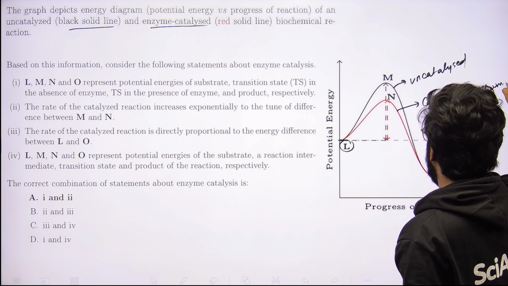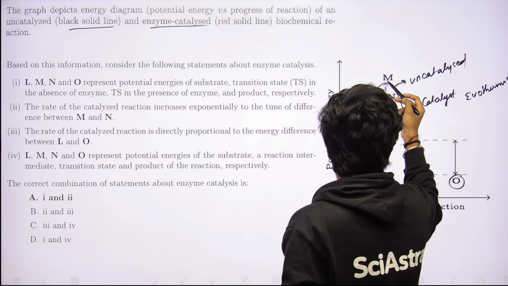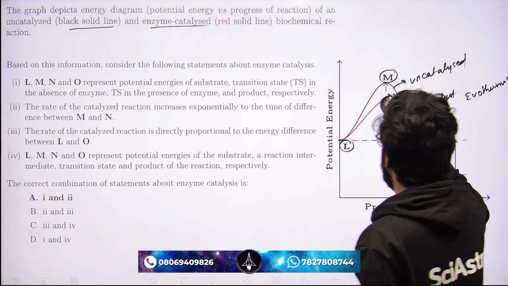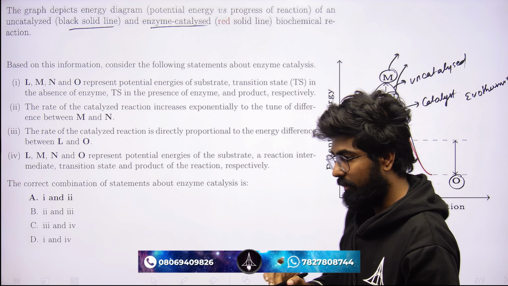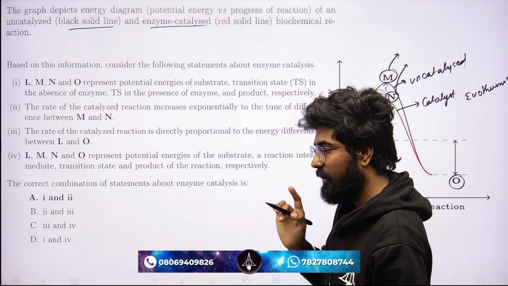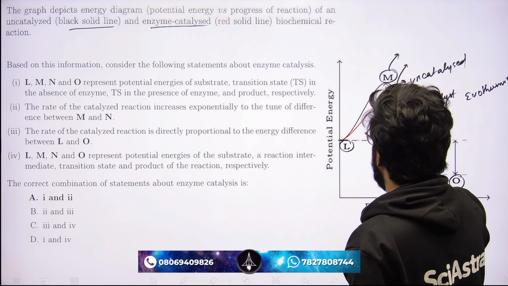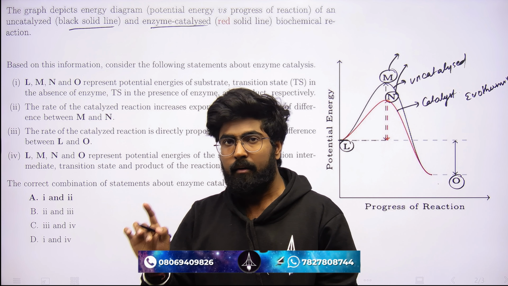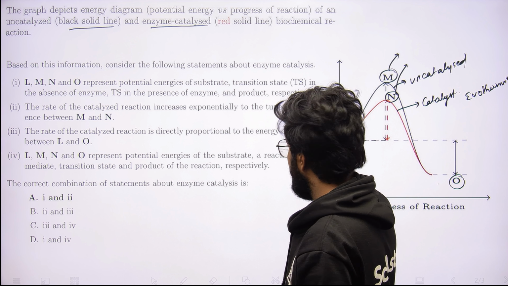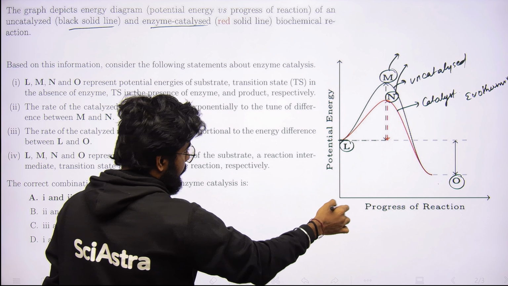Now, the points M and N are the energies of the transition states, not the intermediate. This is what students sometimes get confused about: the difference between a transition state and an intermediate on the basis of the diagram of potential energy and reaction progress.